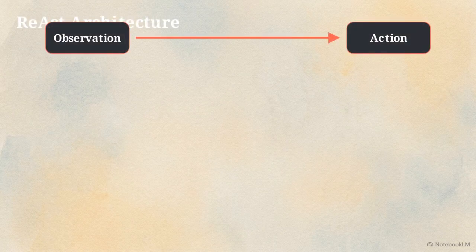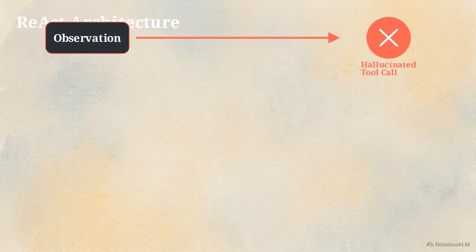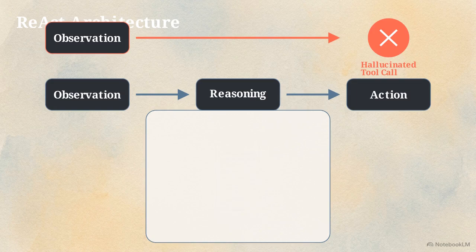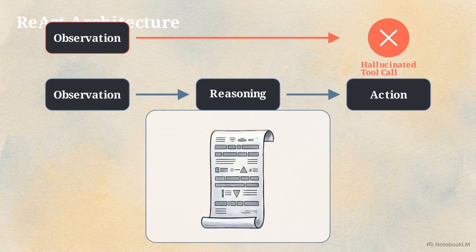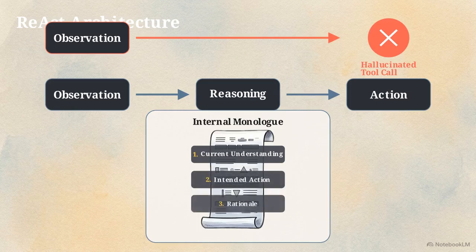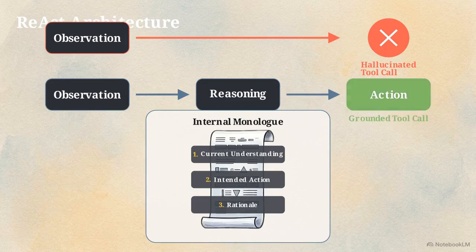This split-path diagram outlines the solution: the ReAct, or reasoning plus acting, architectural pattern. It forces the system off the direct path from observation to action, mandating that reasoning traces are tightly interleaved with tool execution. Before invoking any external tool, the model is strictly prompted to generate an explicit internal monologue. It must detail its current understanding of the environment, state its intended action, and document the specific rationale behind that choice.